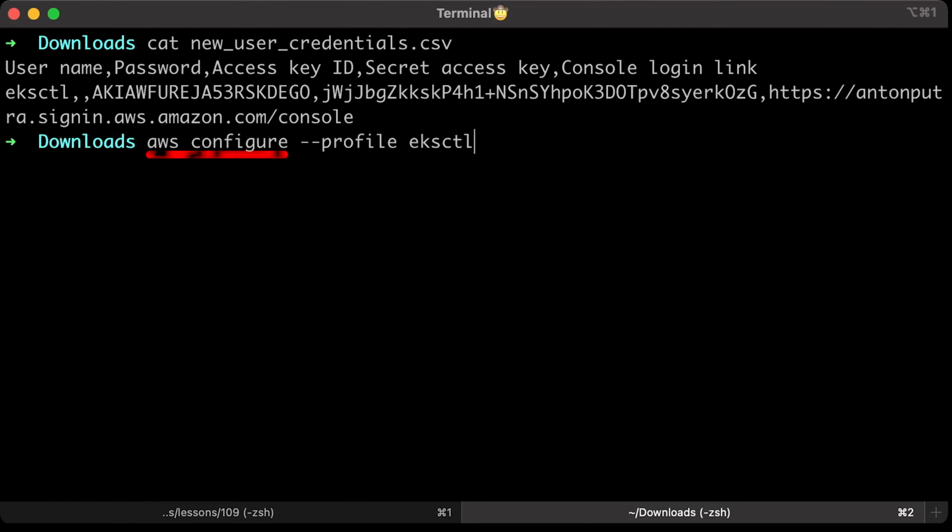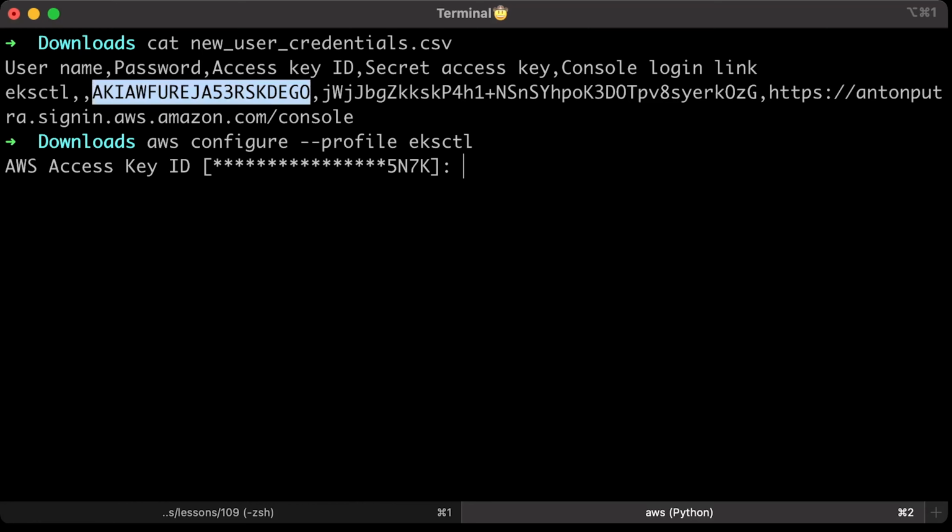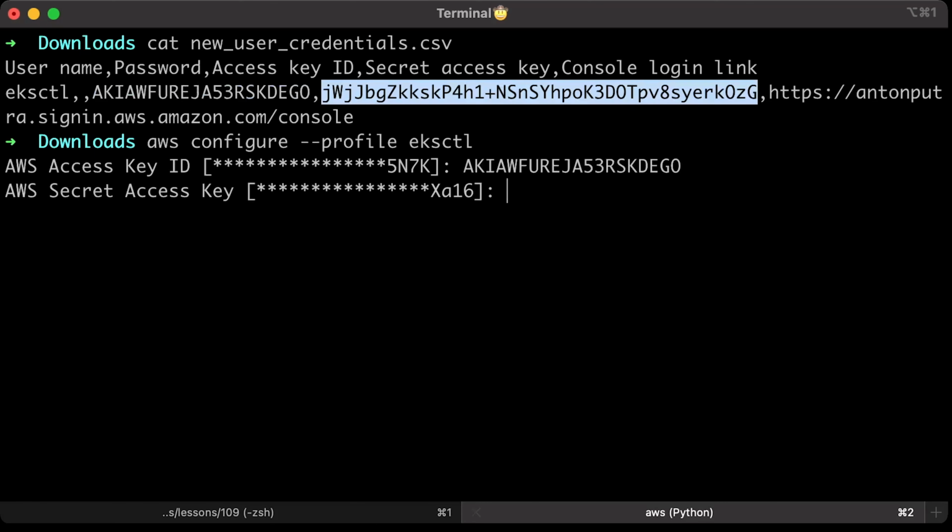If you just run aws configure, it will create a default profile. It's fine, but I don't really want to use that eksctl user for anything else rather than creating and managing EKS clusters. You can add the profile option that will create a named profile. First, you need to provide the access key ID from your IAM user, then the AWS secret access key.